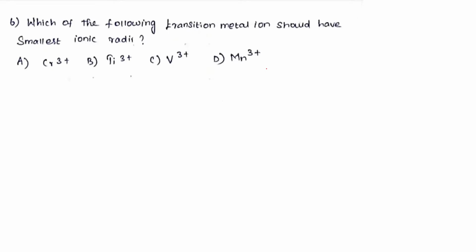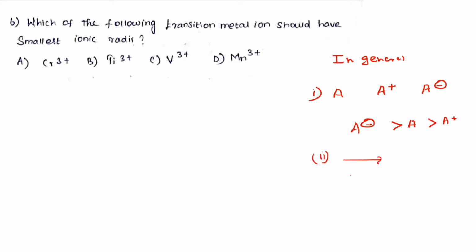And the next question they are asking: which of the following transition metal ions should have the smaller size? Listen. In general, we know, I take A plus and A minus. Which has the larger atomic size? A minus, then followed by the neutral atom, then followed by A plus. This is the general rule. Next, left to right, size will decrease.